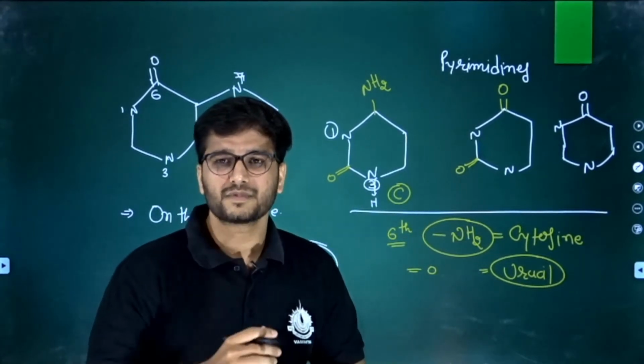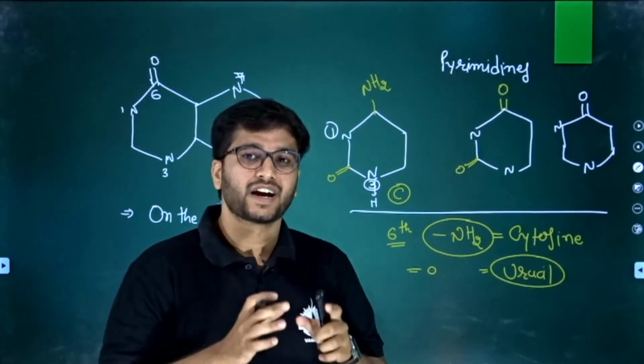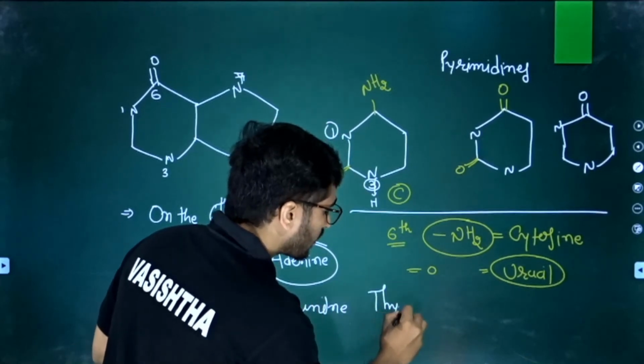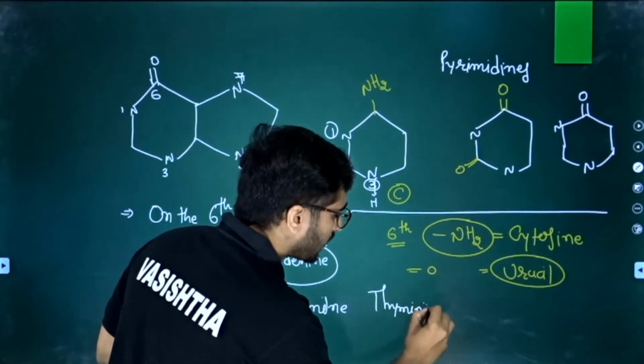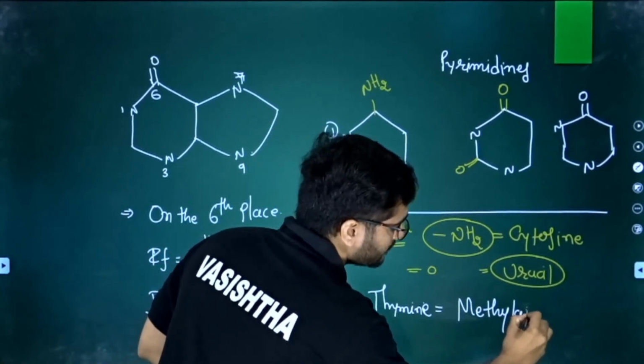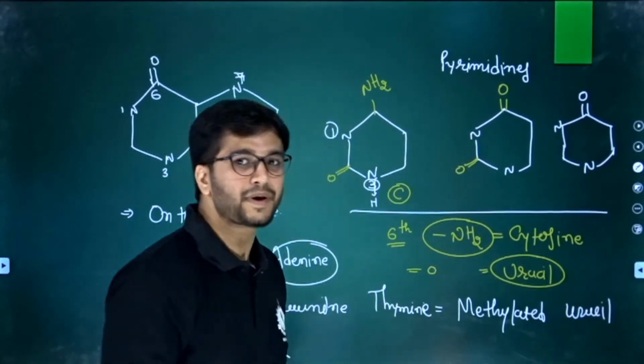Then a question comes, sir, how can we differentiate them? It is very easy. See, thymine is also called methylated uracil. What do you mean by methylated uracil?